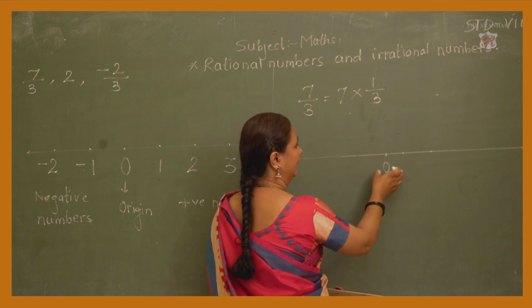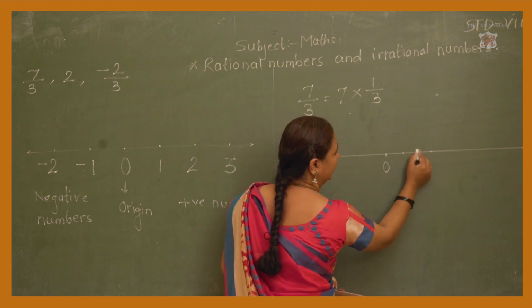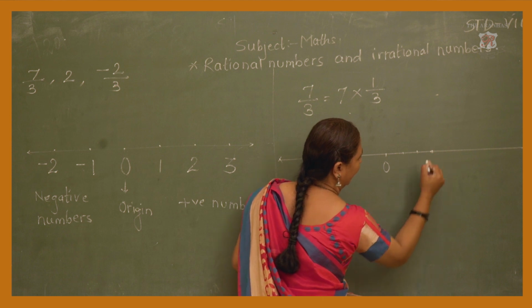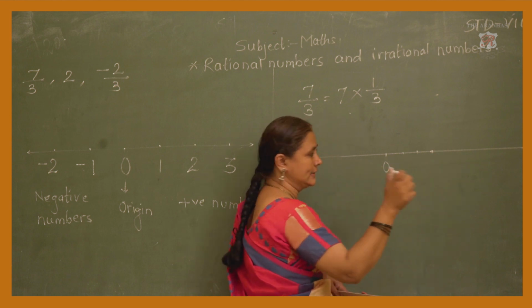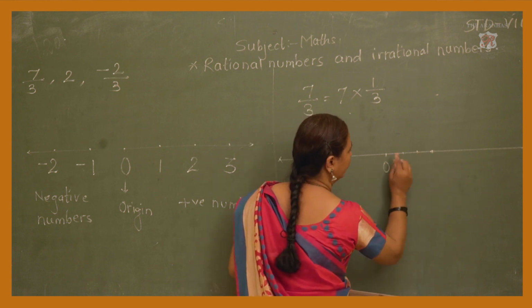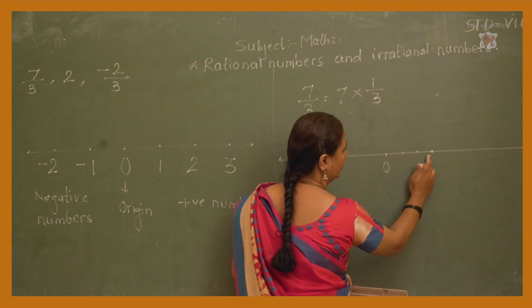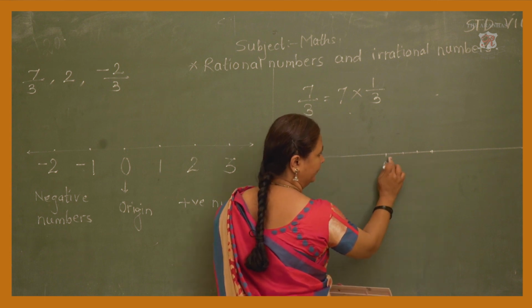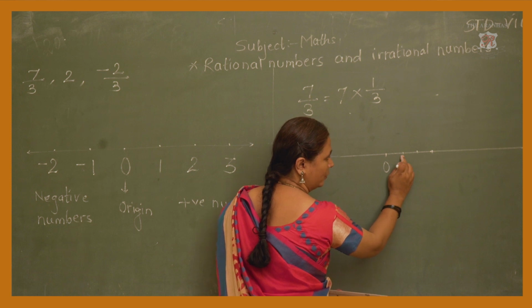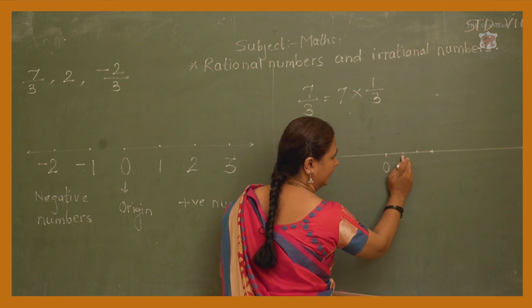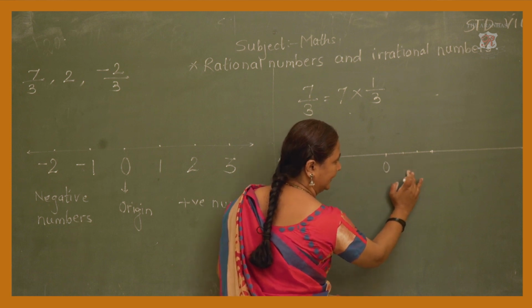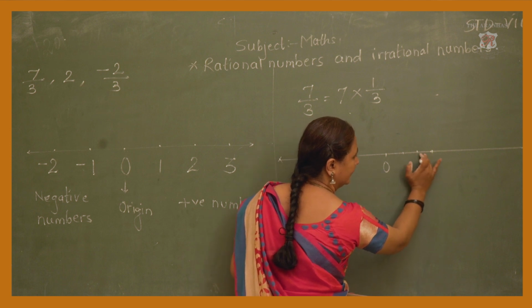Okay. Now here I am taking, by my own, an appropriate distance in between 0 and 1. Now see here 1, 2, 3. Understood? See 0 to this point, this is one part. This point to this point, this is second, and this to this, it is third.